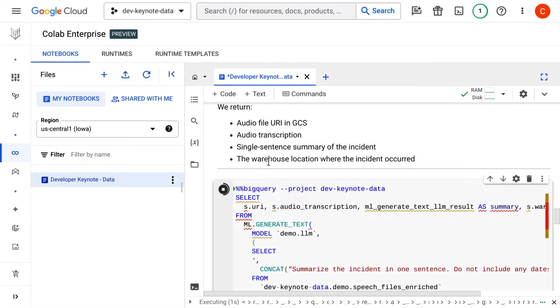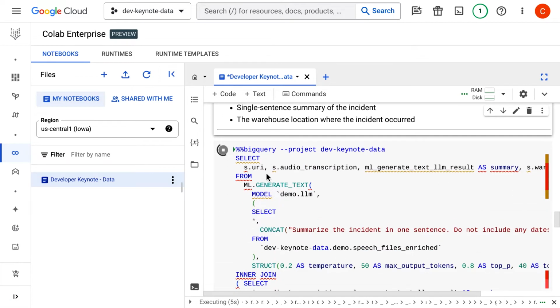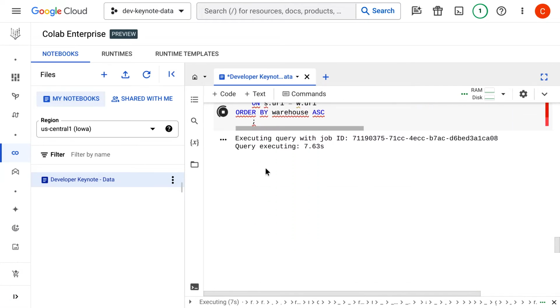Here's where it gets fun. Look, under the hood, BigQuery Studio notebooks are built on top of Colab Enterprise. This is the cloud-ready version of Google Colab notebooks that many of you have known and loved for years. Let's actually invoke the PaLM API so we can summarize that lengthy transcription and get back a nice little description so we can figure out which factories are a hot mess.